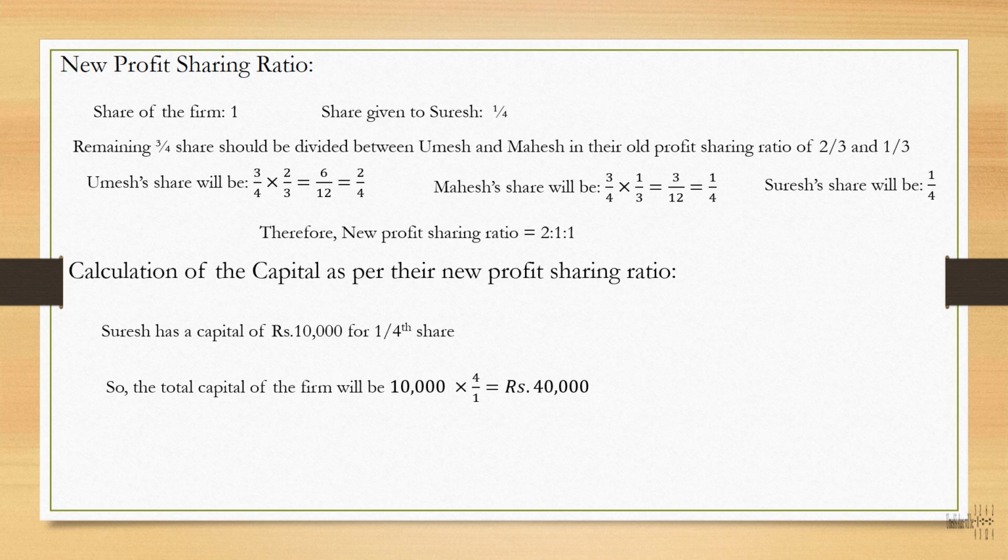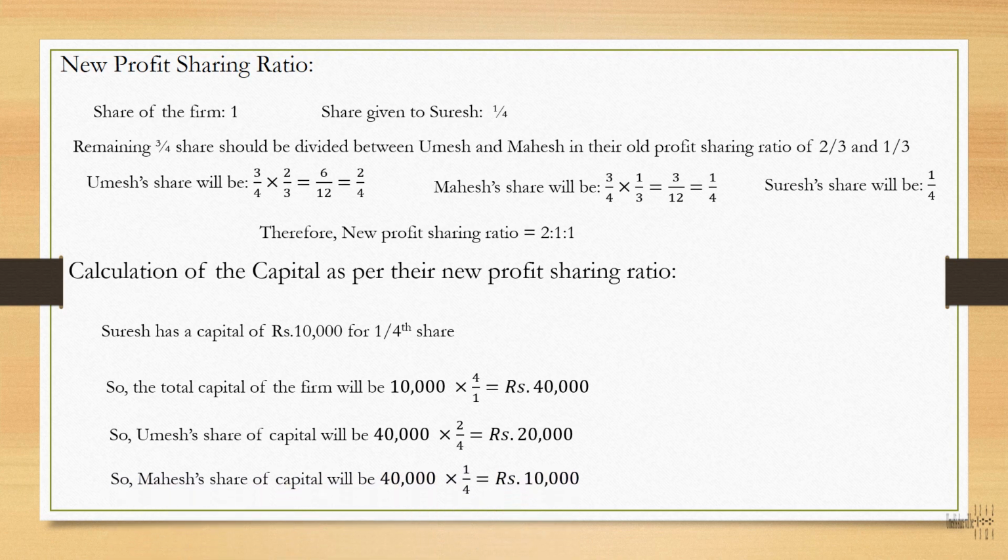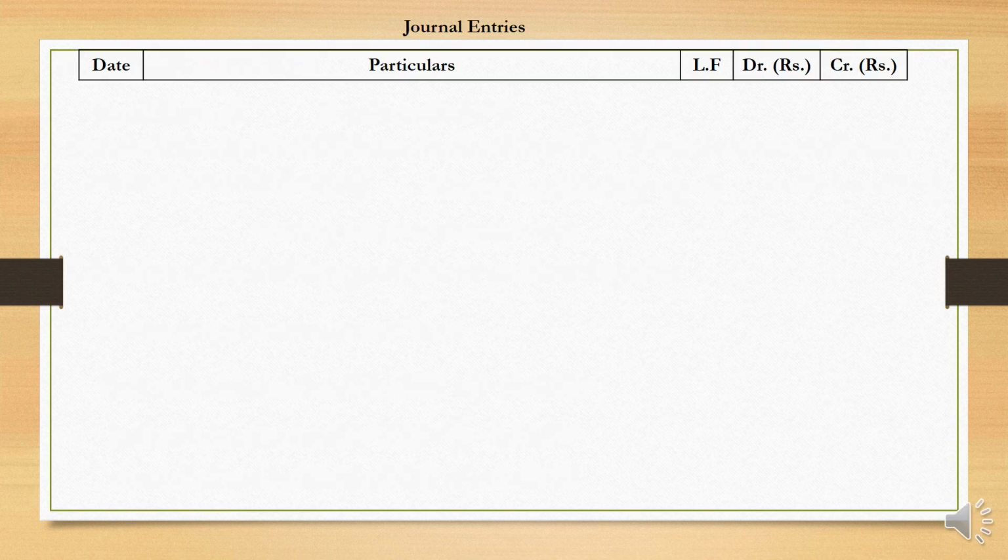This has to be distributed among the partners according to the new profit sharing ratio 2:1:1. So for Umesh, 20,000. For Mahesh it is 10,000, and for Suresh, it is already given, it is 10,000. Now let us prepare the journal entries.